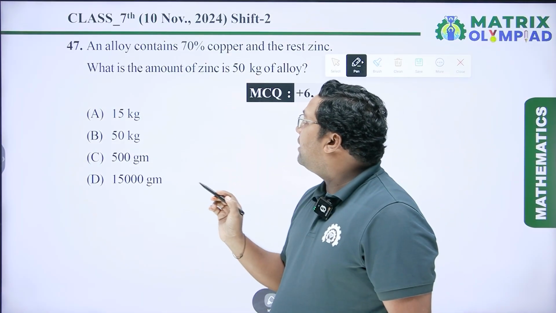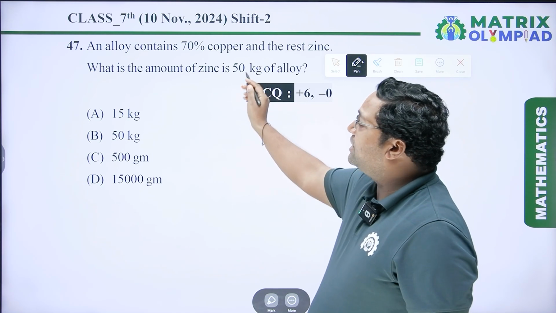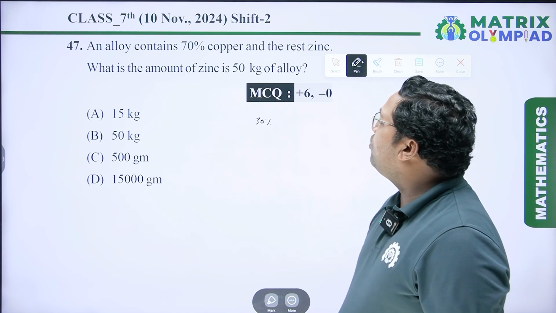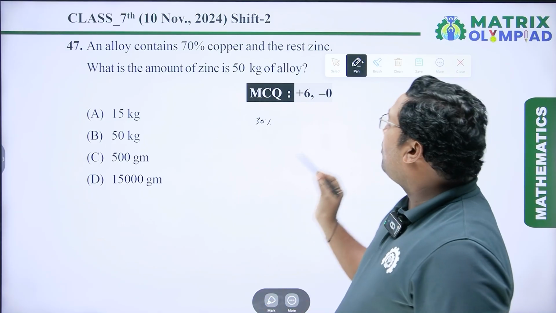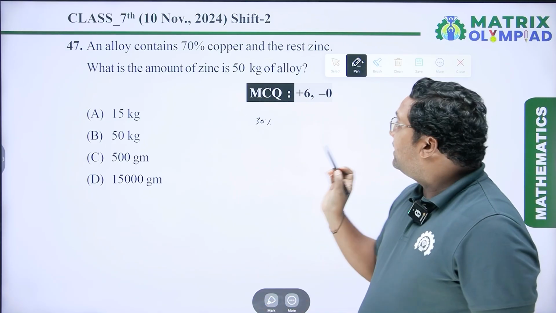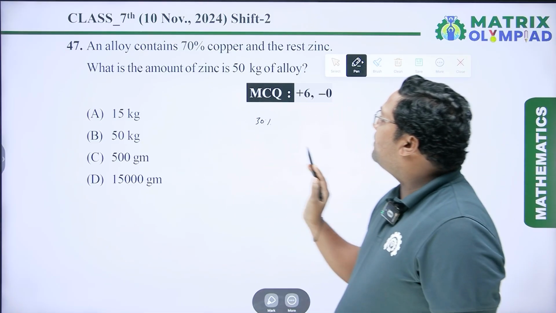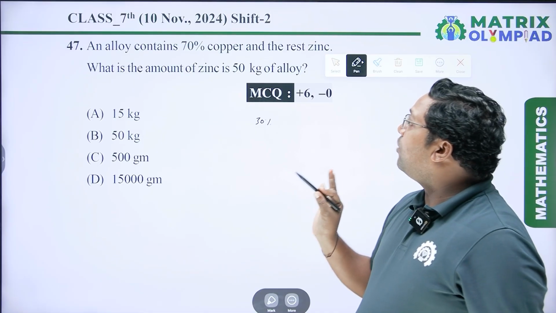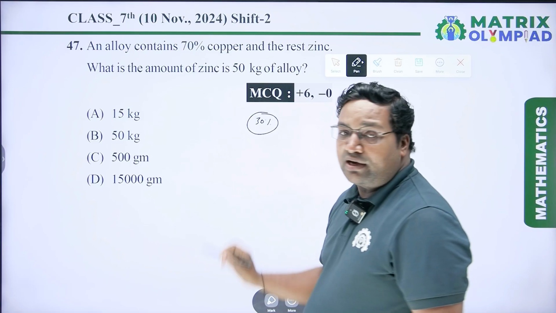An alloy contains 70% copper and the rest zinc. It means 70% copper, so it means 30% is zinc. What is the amount of zinc in 50 kg of alloy? So an alloy contains 70% copper and the rest zinc. So zinc percentage is 30%.